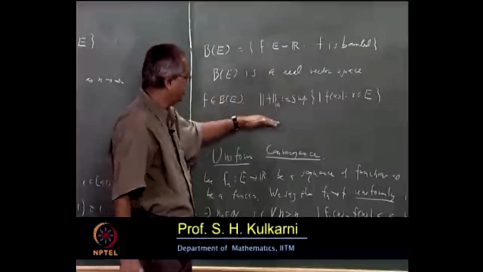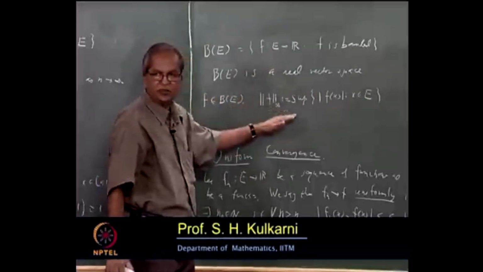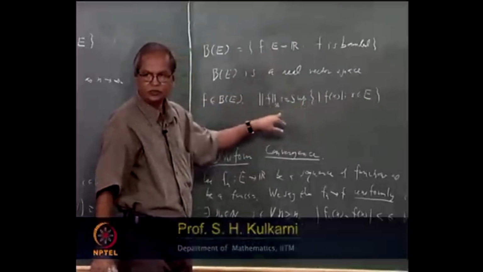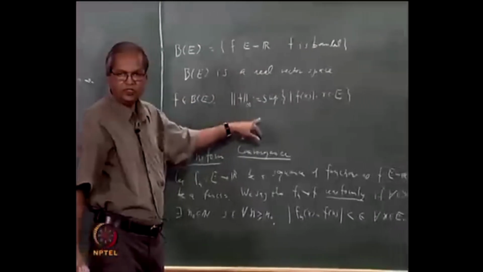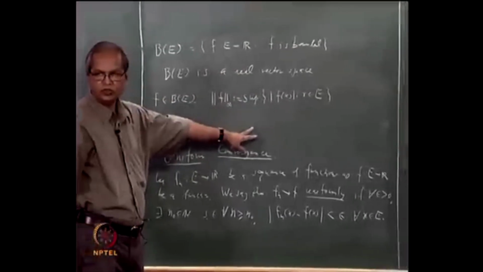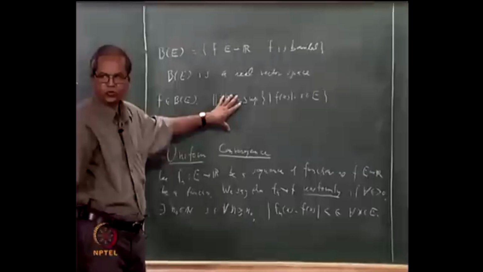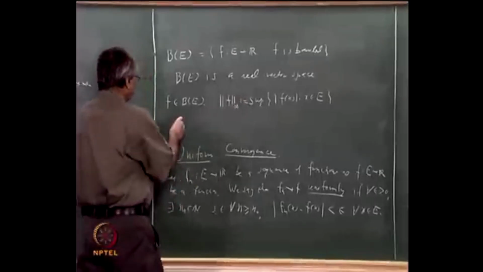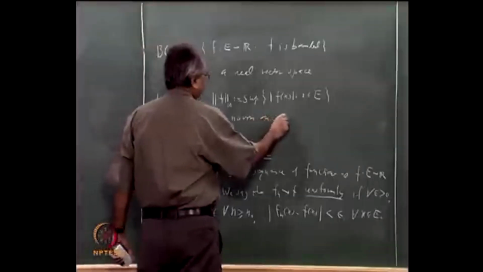And then norm of alpha times f is the same as mod alpha times norm f. And norm of f plus g is less than or equal to norm f plus norm g. All these properties are very easy to prove in this case. So I'll simply record that this is a norm on B(E).